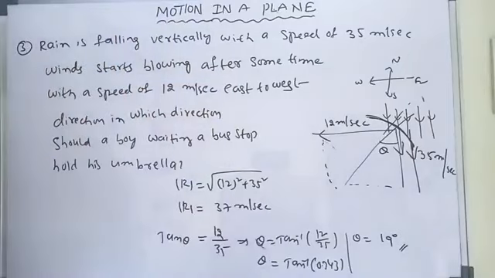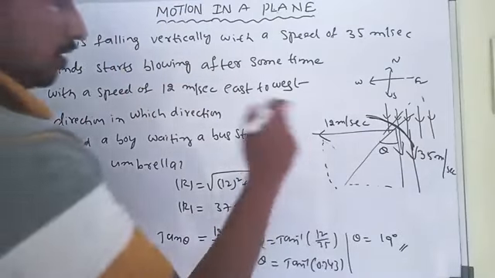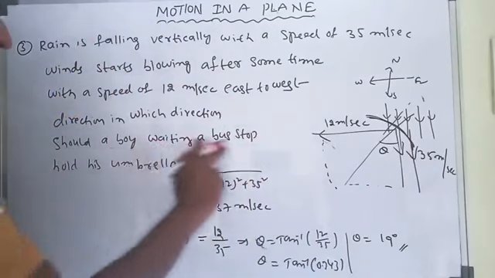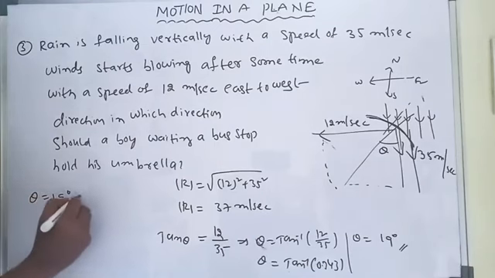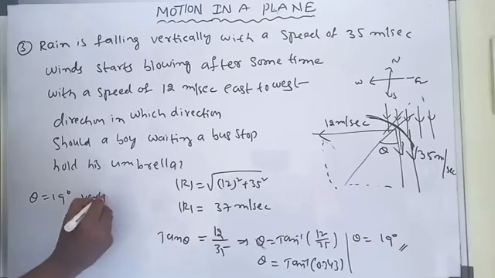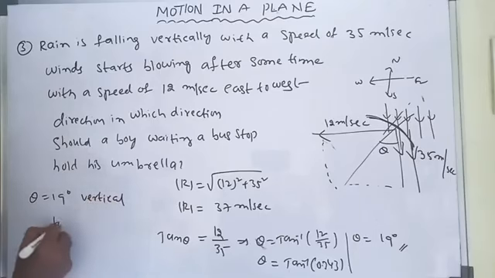And what about the direction? For the umbrella, theta is equal to 19 degrees from the vertical towards the east direction.